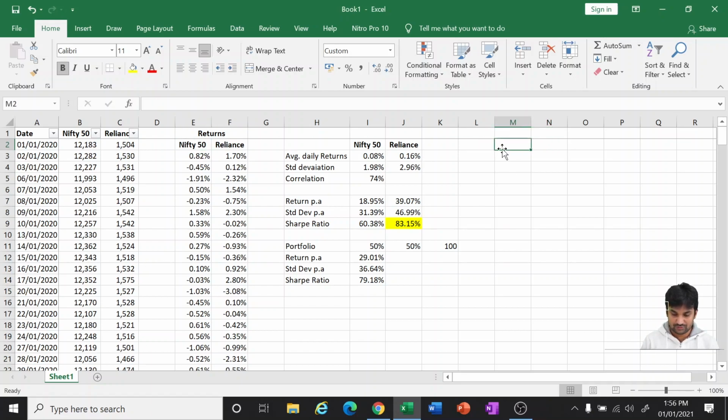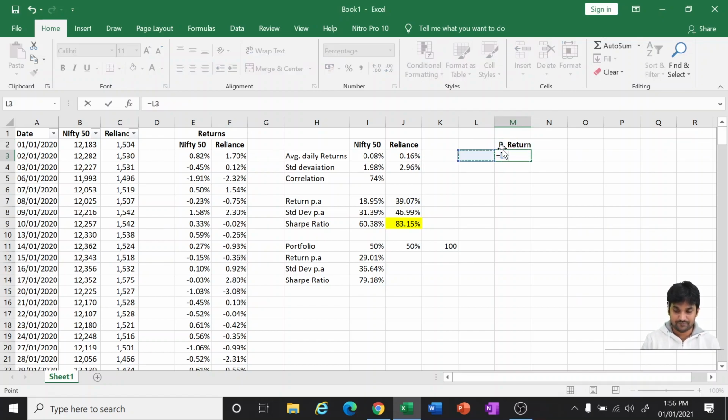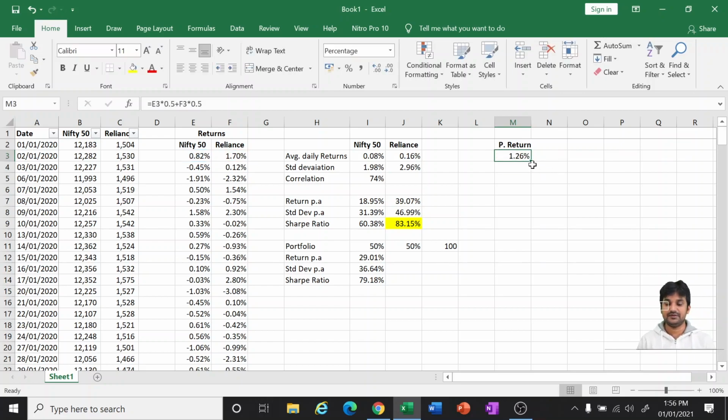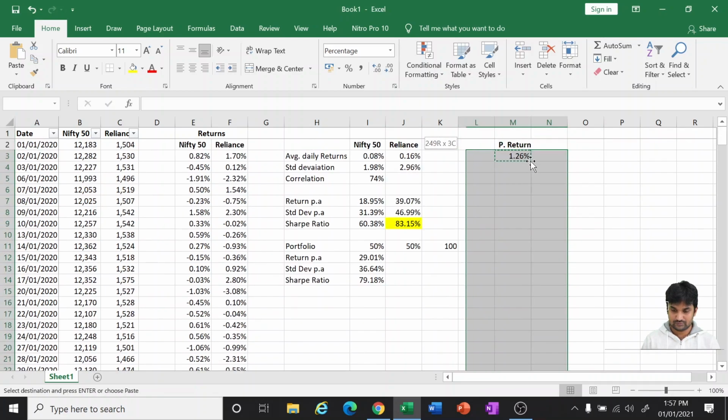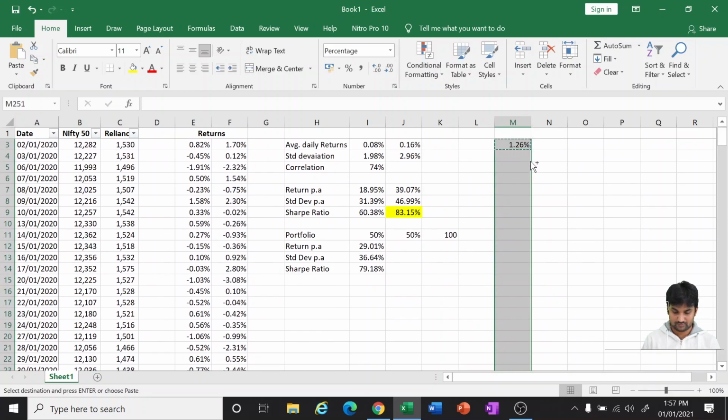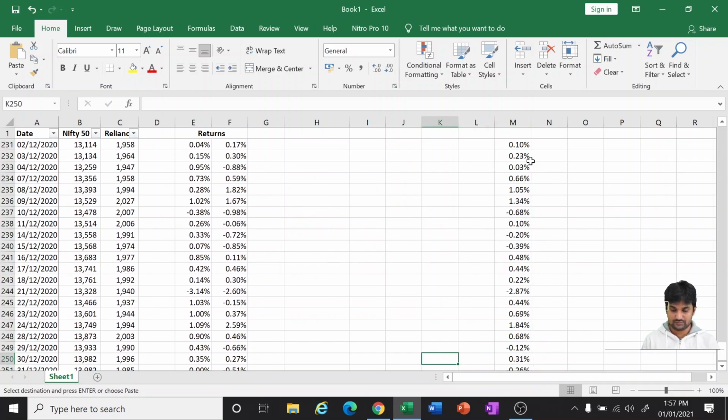So our portfolio returns will be 50% of this plus 50% of Reliance. Right? This will be our return till the year end. Okay.